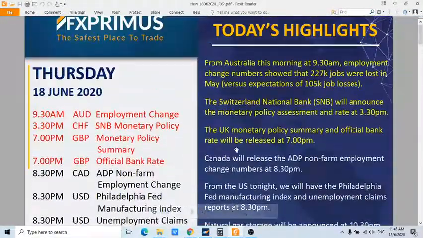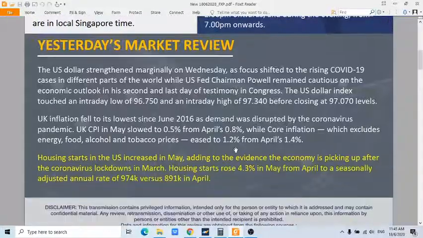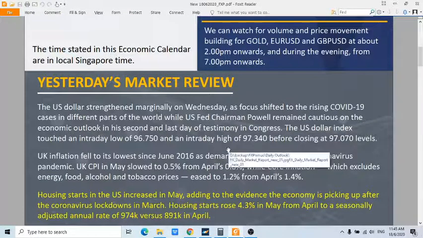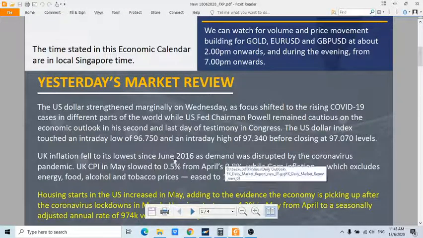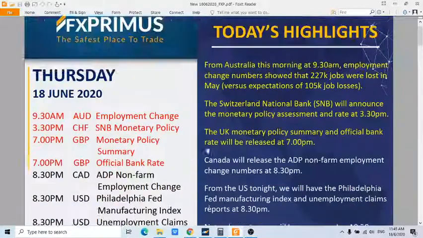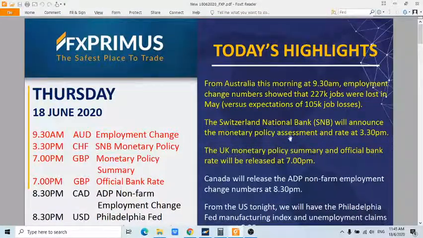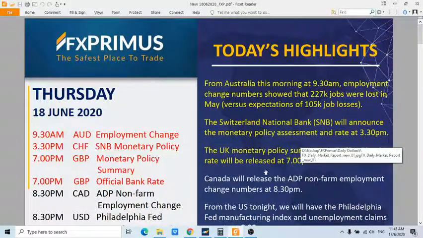So yeah, nothing major to shout about. Yesterday was a bit of a subdued and quiet day. However, we can still see certain price movements on the currencies and also on commodities. So let us move on to the technical charts analysis to understand the latest price action and also the latest market sentiment.